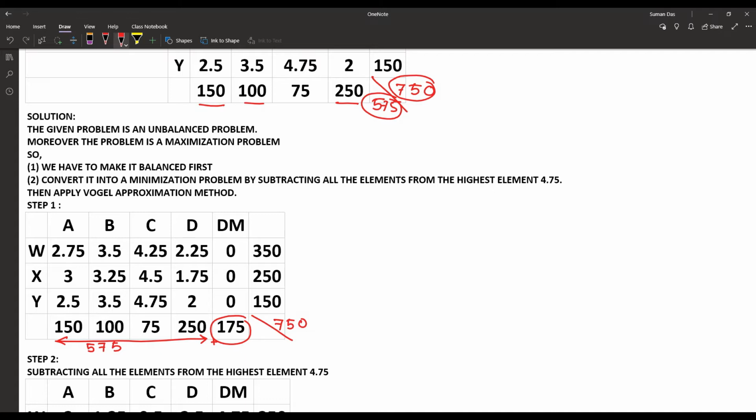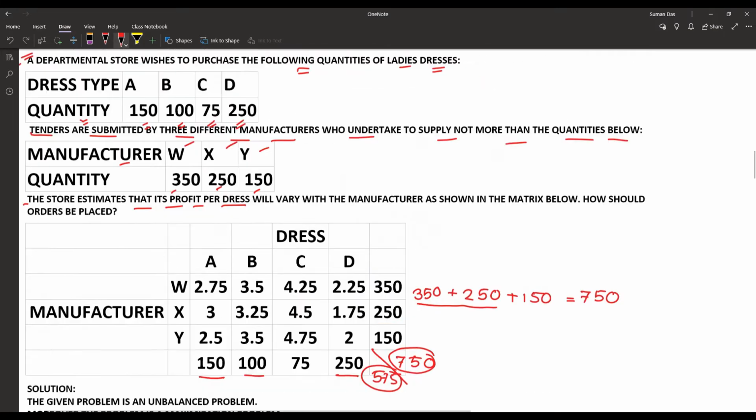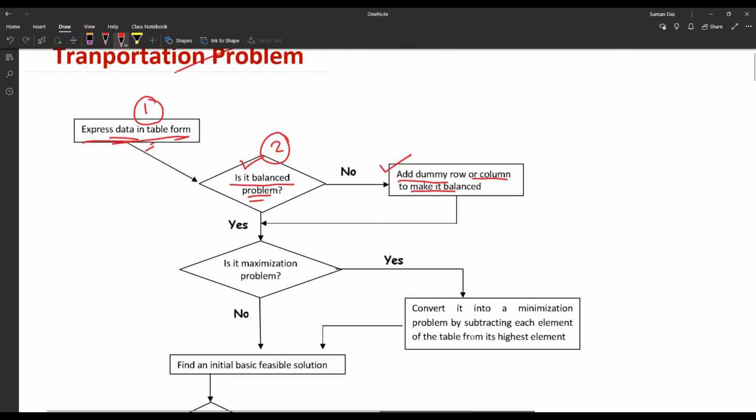So in that way we are making the transportation problem balanced using a dummy row or dummy column. So that is the third checking or third step.